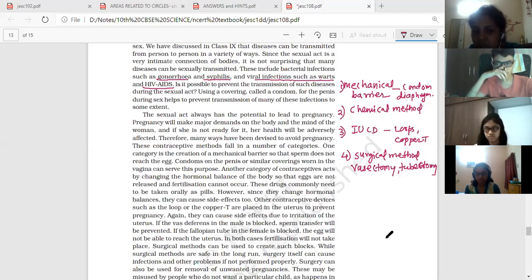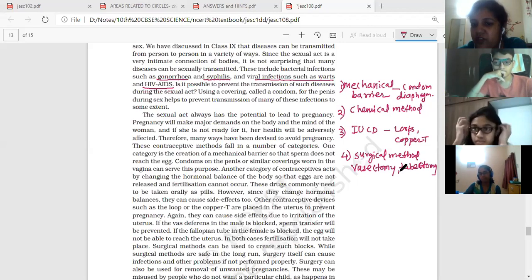That has to be explained, and more easily can be explained is surgical method. So remember surgical method in detail. You can explain it more, because this is a 3-mark question they have asked. They have asked this question for 3 marks also and for 2 marks also. So if you make it for this one, it is 2 marks also, and for 3 marks also, you can explain in this one more, because others they have not explained properly, and much more things also cannot be written in that part.